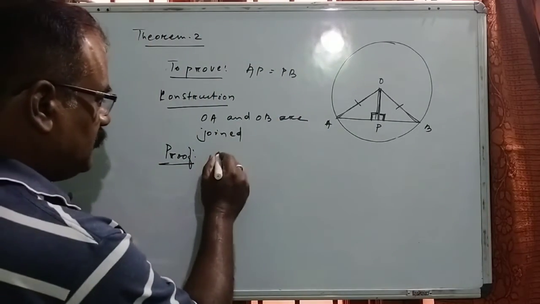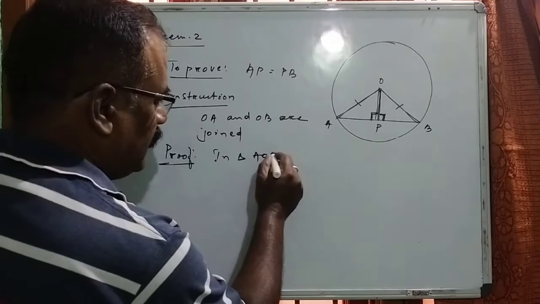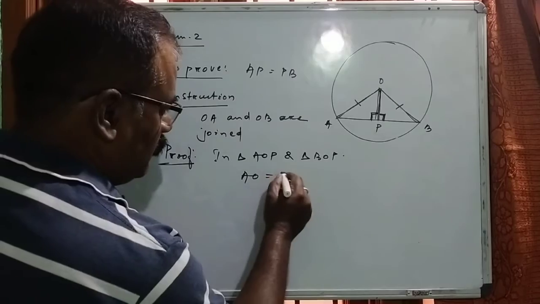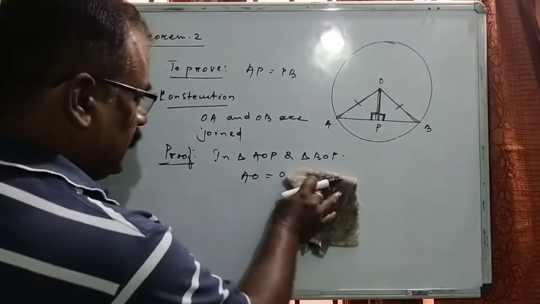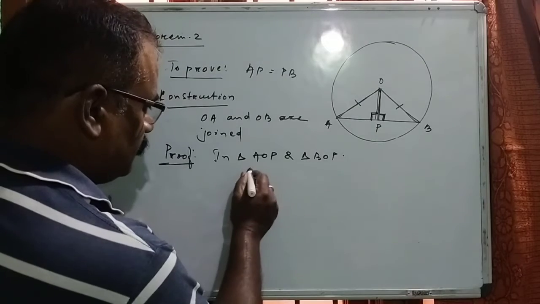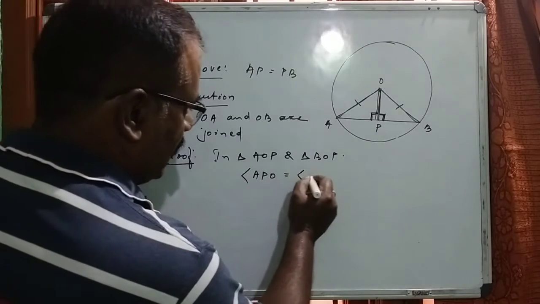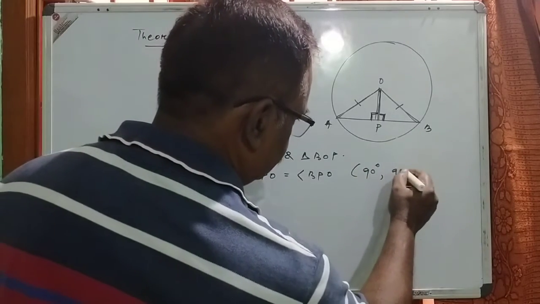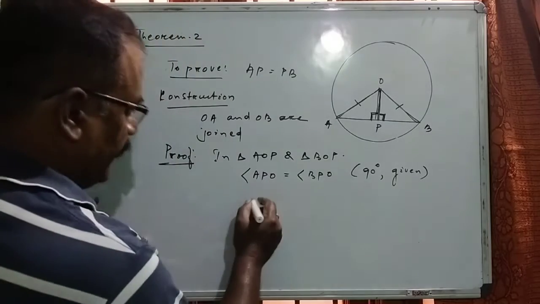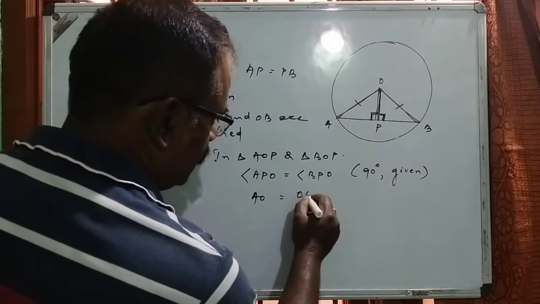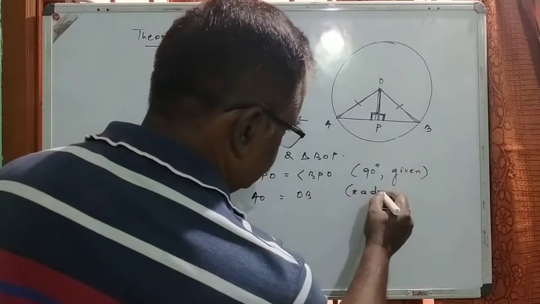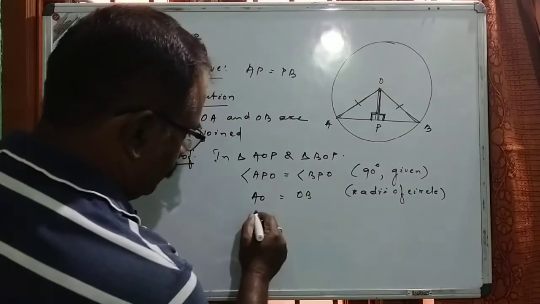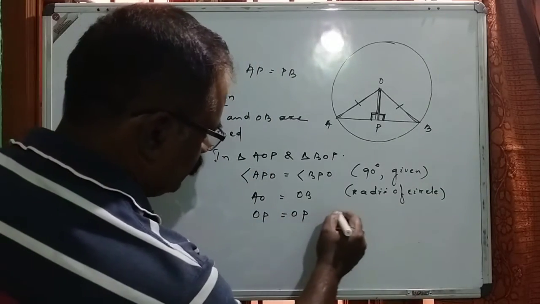So in triangle AOP and triangle BOP, angle APO is equal to angle BPO, perpendicular, 90 degrees, given, and AO is equal to OB, that is the radii of the circle, and OP is equal to OP, that is your common side.